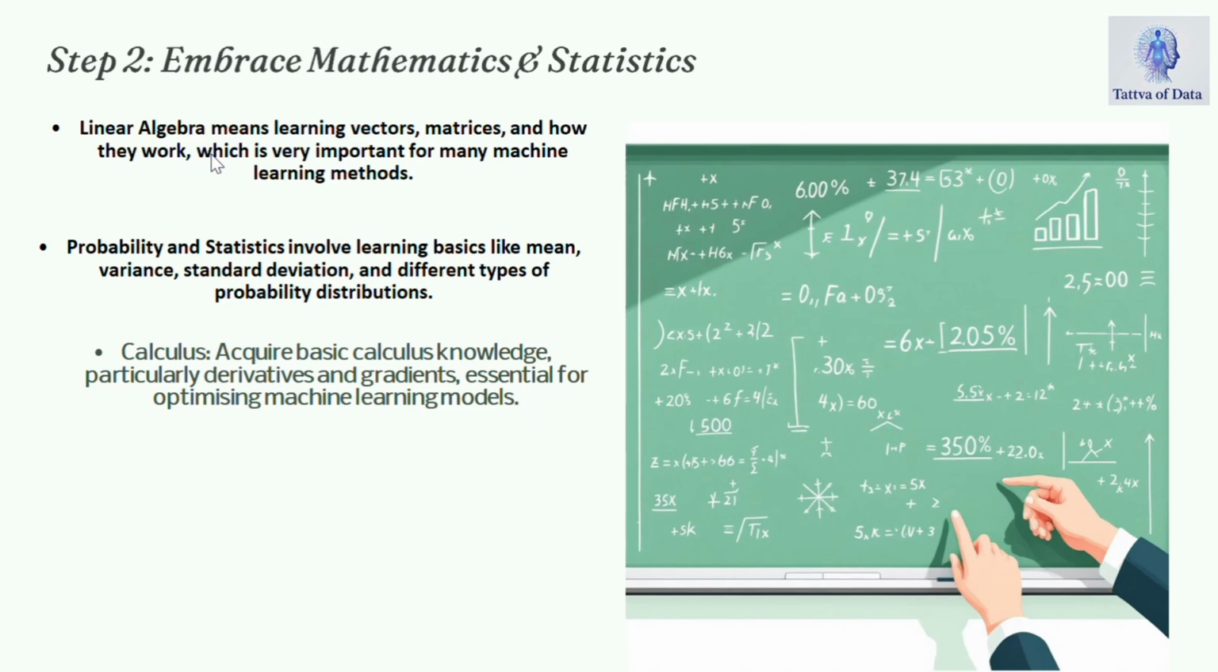Next, you need some math and statistics. Don't worry, you don't need a PhD, just the basics. Linear algebra: vectors and matrices. In probability and statistics: mean, variance, standard deviation, probability distributions. In calculus: simple concepts like derivative and gradient. Remember, data science equals data plus math.